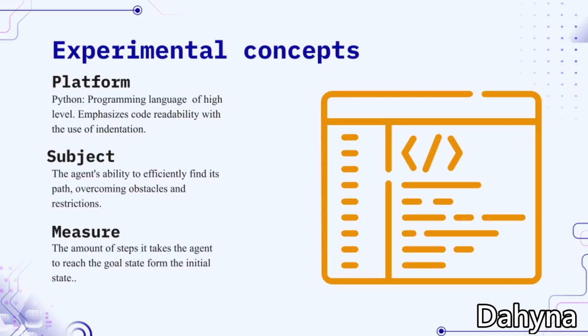Experimental concepts. Platform: Python, a high-level programming language that emphasizes code readability with the use of indentation. Subject: the agent's ability to effectively find its path, overcoming obstacles and restrictions. Measure: the number of steps it takes the agent to reach the goal from the initial state.